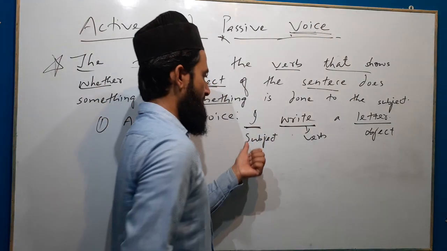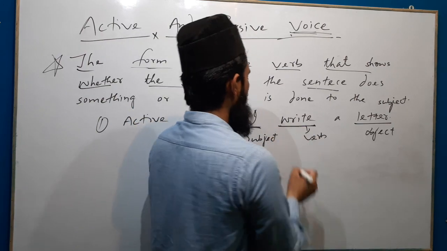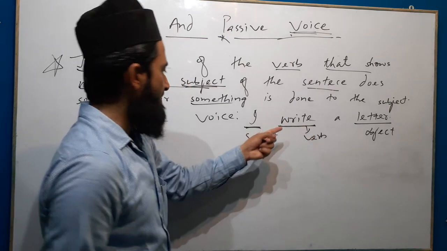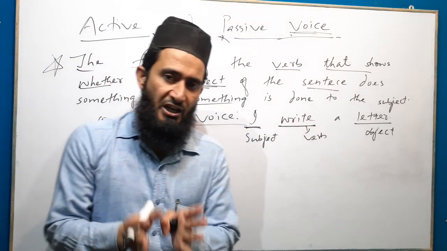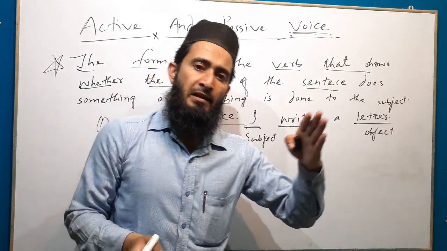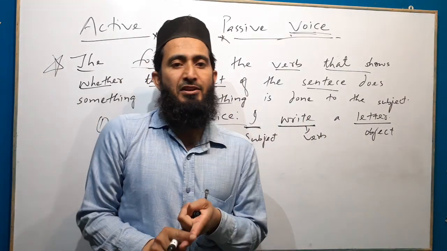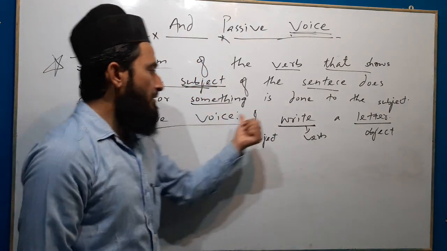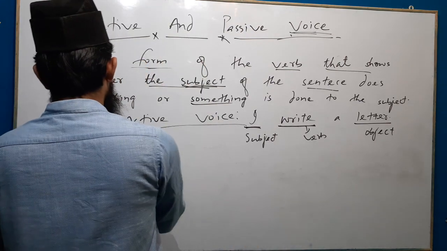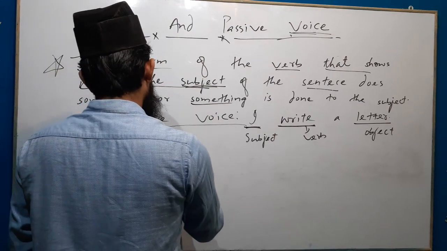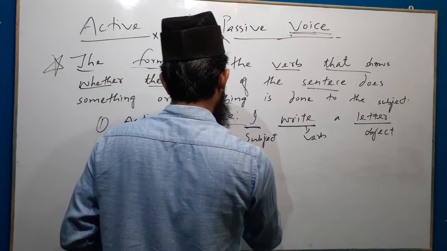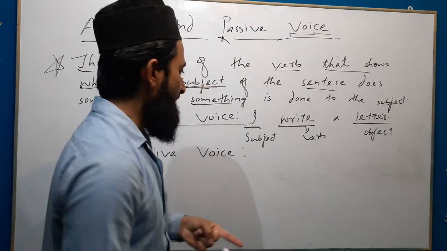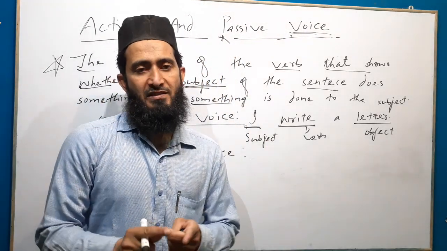Here I is the subject because the action of writing is done by I. I write a letter. Here the subject is doing. That's why this sentence is said to be in active voice. If the subject performs the action, the sentence is said to be in active voice. If something is done to the subject, the sentence is said to be in passive voice.